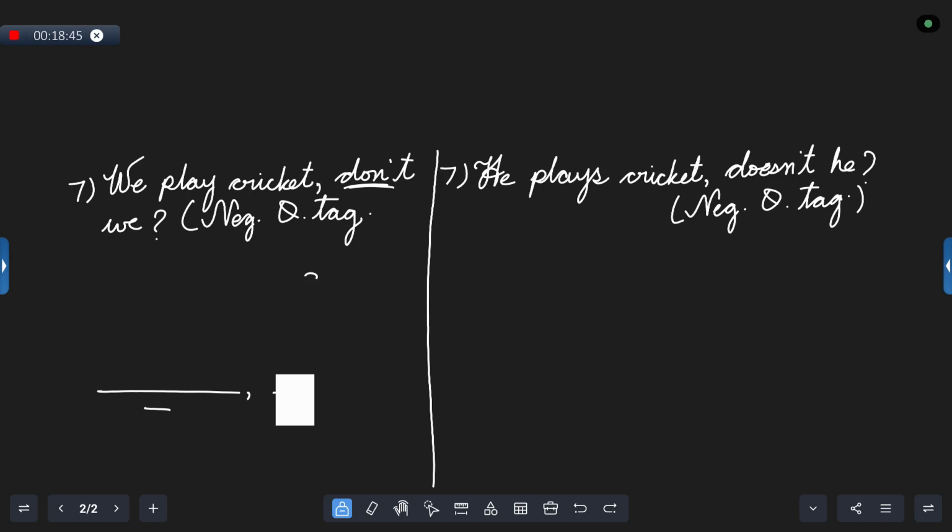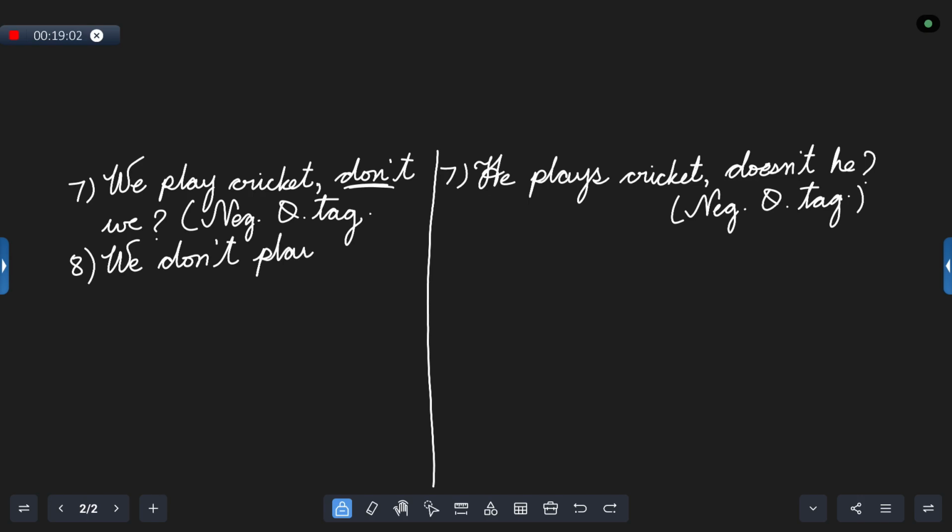Now let me erase this and we'll go to the 8th sentence. Since we have written positive, now we'll have to take the negative one. So how do we write? We don't. When we get do, we should not get doesn't, please. We need to get don't. We don't play. Come on, what's the object? Cricket. What do we do now? Put a comma. What's the next thing that we have to write? Do we? We put a question mark. Here it is negative. So we are taking here what? Is this understood? This is called as affirmative question tag.